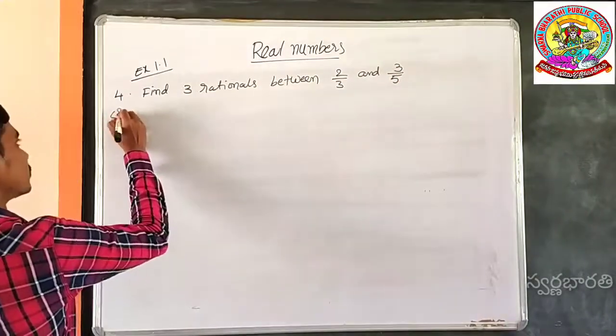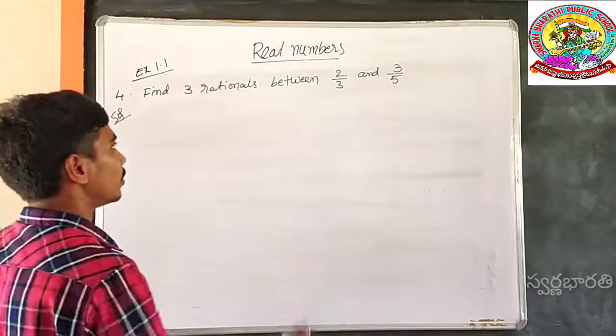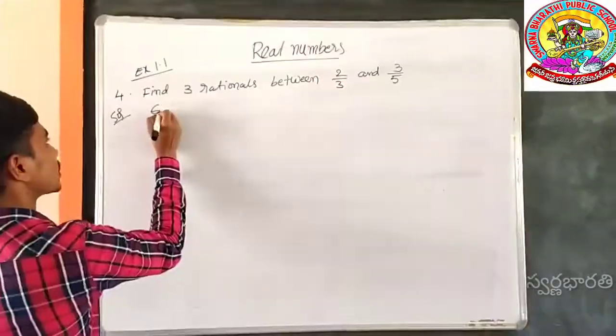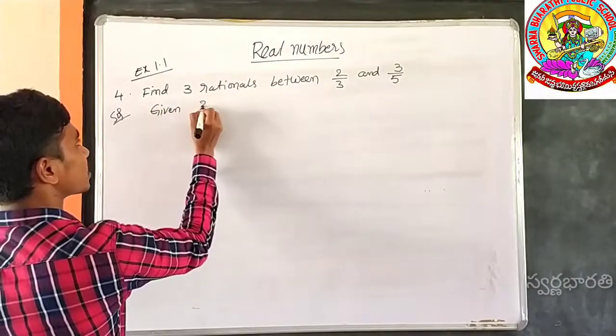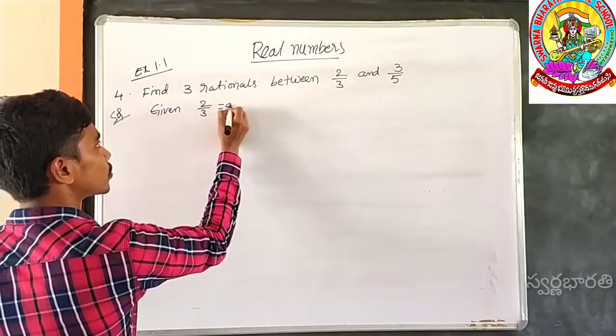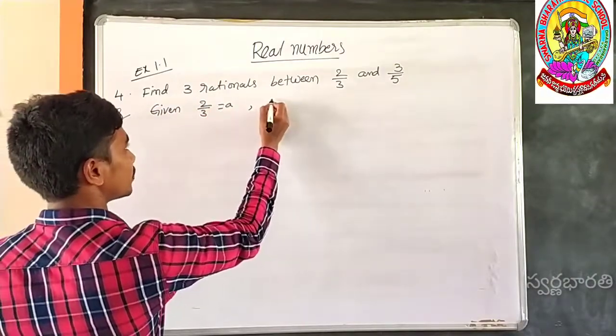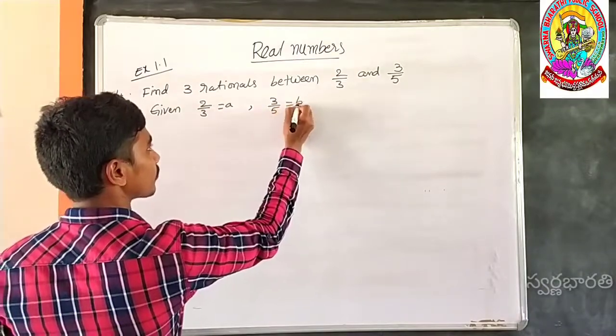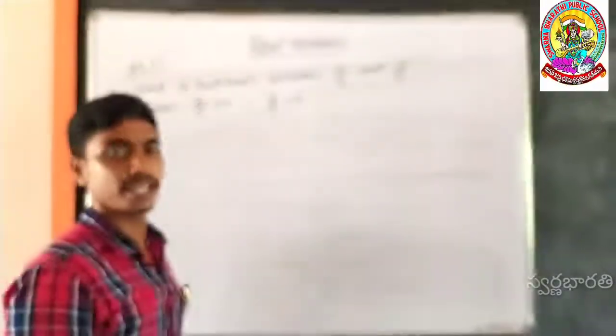How can we find these? By using the mean method. What are the given rationals? The given rationals are 2 by 3, which is equal to A, and 3 by 5, which is equal to B. What is the rational between A and B?